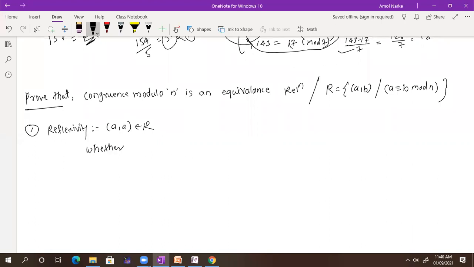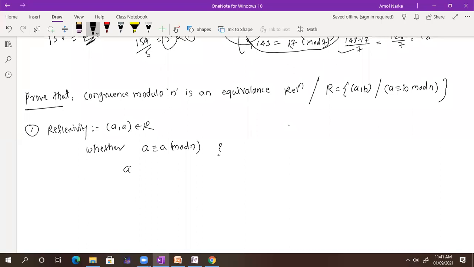Whether a is congruent to a mod n. That is what we wanted to prove, no? Sir, it will become 0. So will it be divisible? It will be reflexive, I guess, because 0 is divisible by any number. Yes, any numbers are divisible.